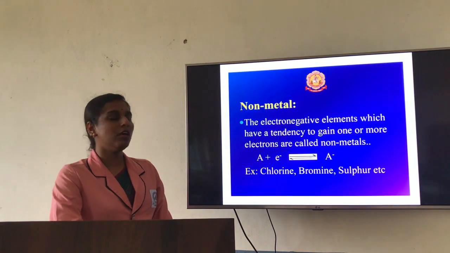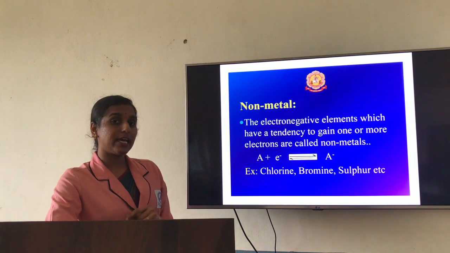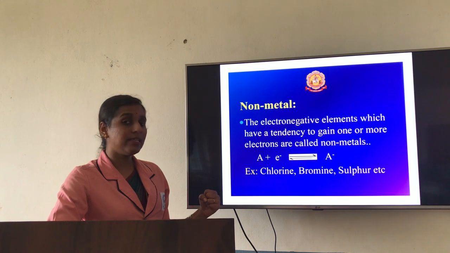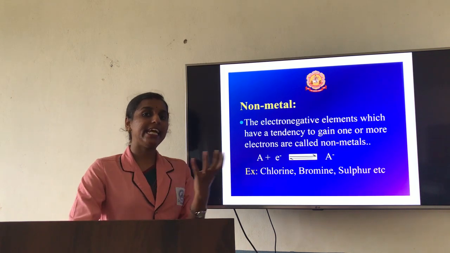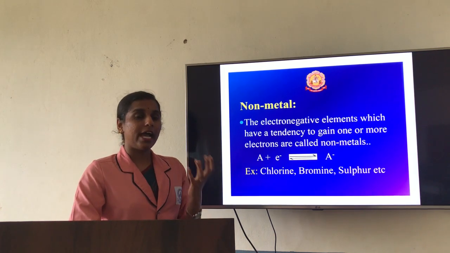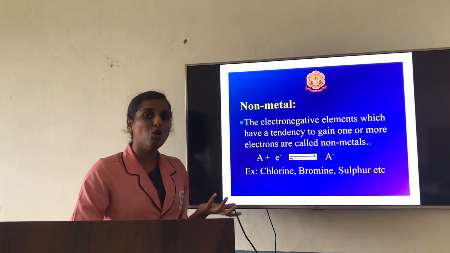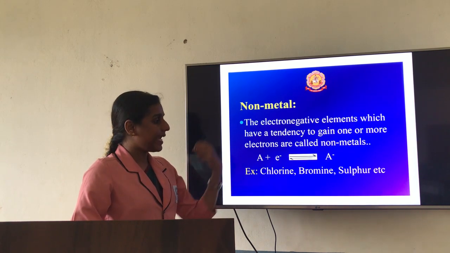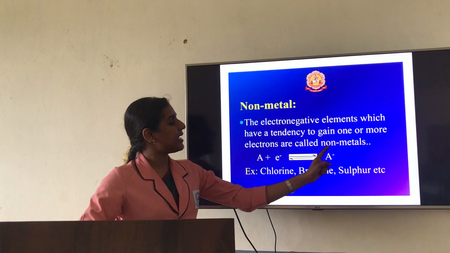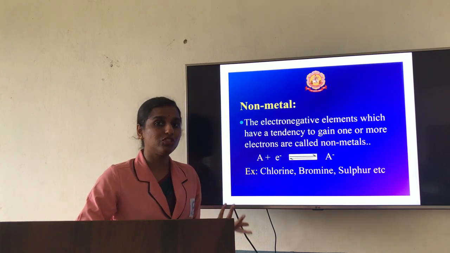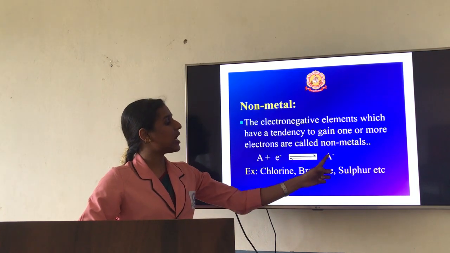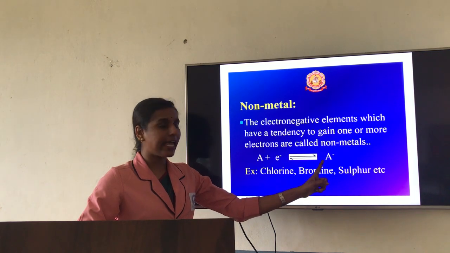The next one, non-metals. Non-metals are elements that, to get stability, will take electrons. Either it gains one or more electrons. When it gains electrons, these elements get a negative charge, and when it gets a negative charge, we call it an ion.